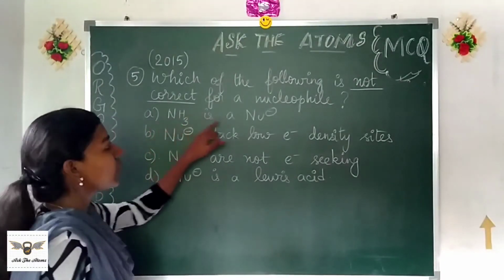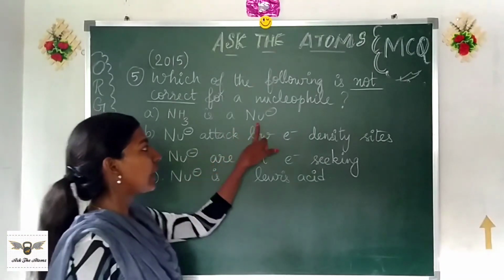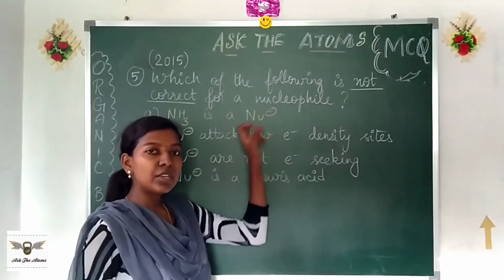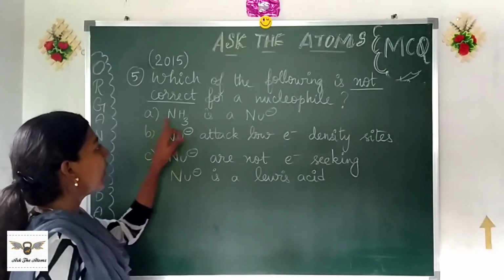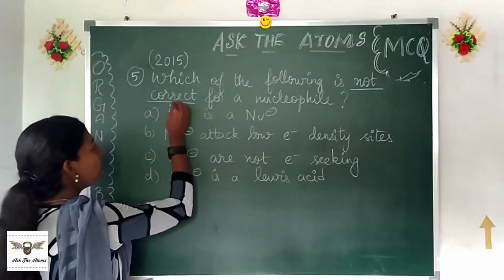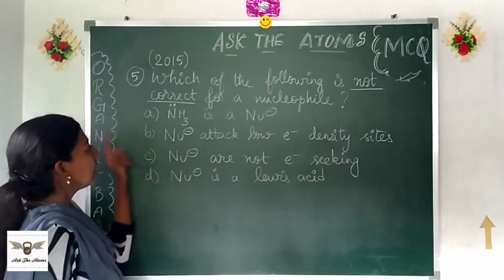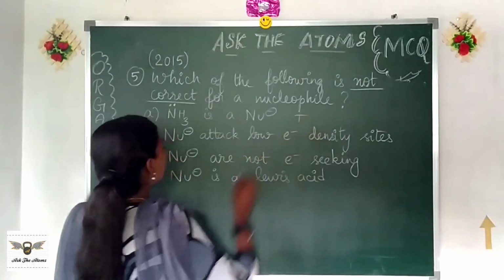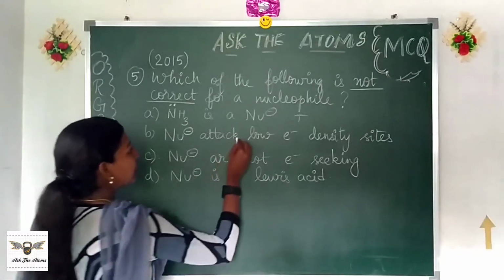Now, ammonia is a nucleophile. Yes or no? So first, what is a nucleophile? Excuse me, I have given short form notations for nucleophile just for the want of time. So ammonia is a nucleophile. Is it a nucleophile? Yes, it is, because it has got a lone pair of electrons. So it's a neutral nucleophile. It is correct. So second point, nucleophile attacks low electron density sites.